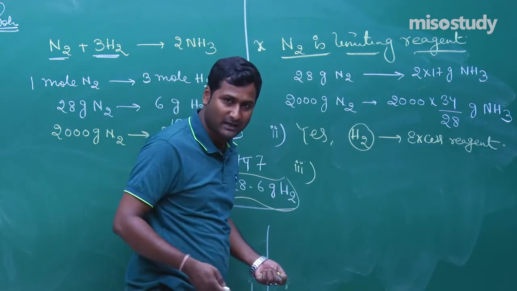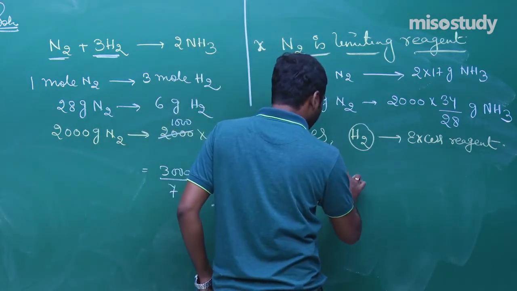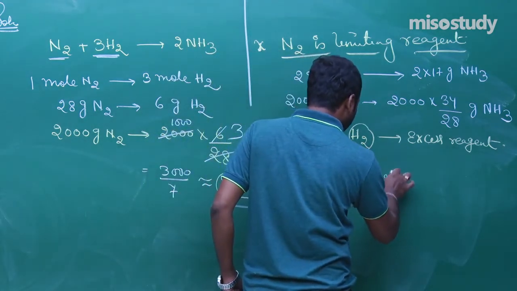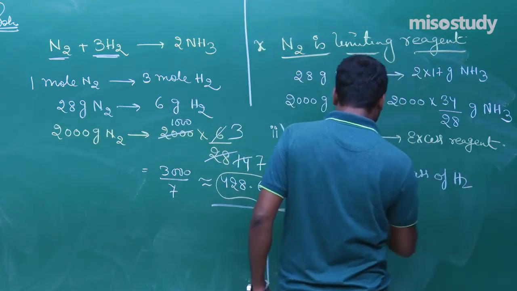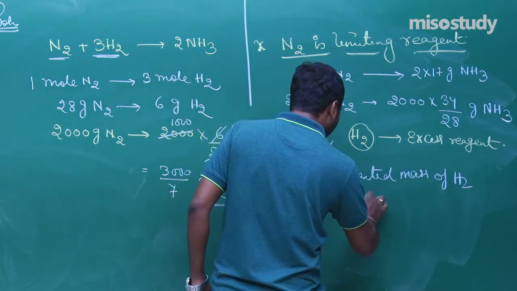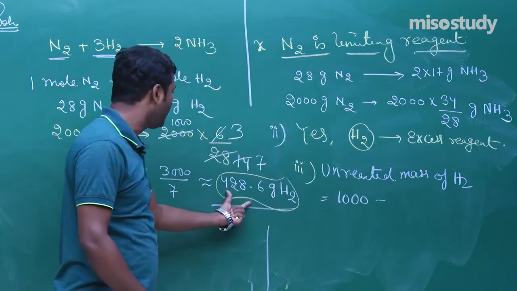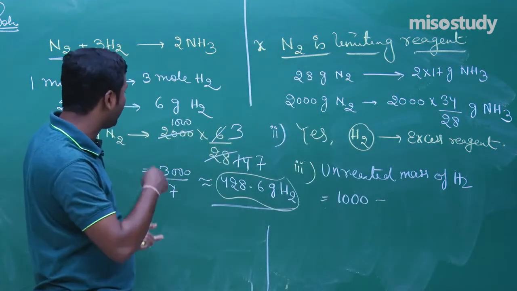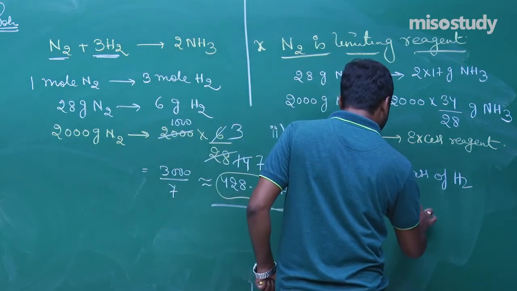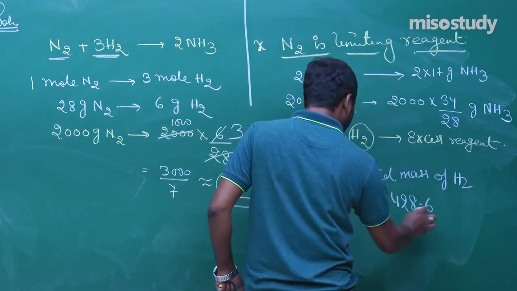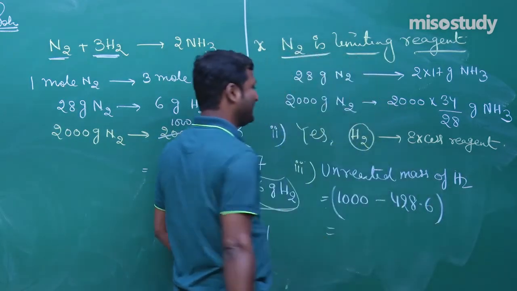That is the unreacted mass. Unreacted mass of H2 will be equal to 1000 minus the reacted mass, which is around 428.6. If my calculation is correct, after subtracting, we get the answer.